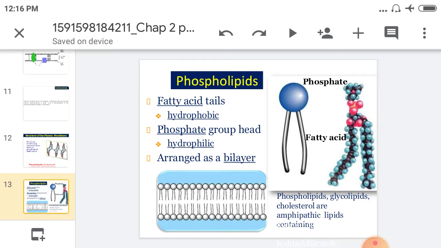They are arranged in a bilayer structure. This is a very important structure. The head is hydrophilic in nature and the tail is hydrophobic in nature, and they are arranged in a bilayer.